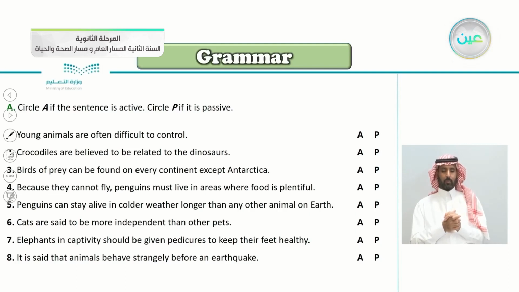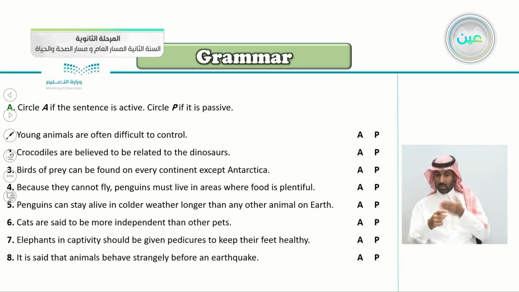So, number one, young animals are often difficult to control. Is this an active or passive sentence? Young animals are often difficult to control. So, this is obviously an active.